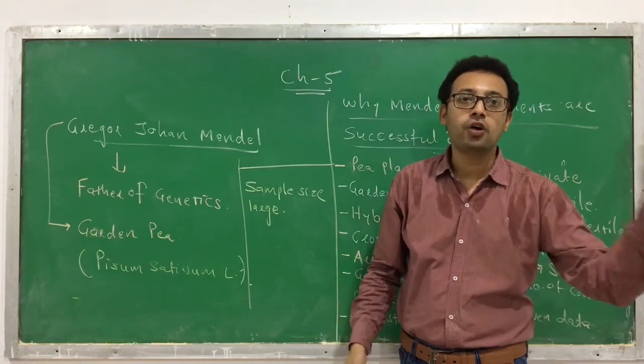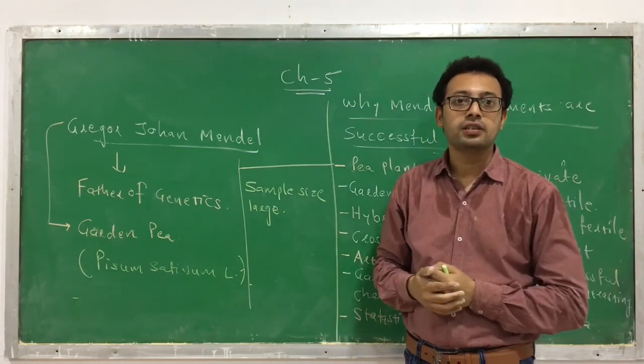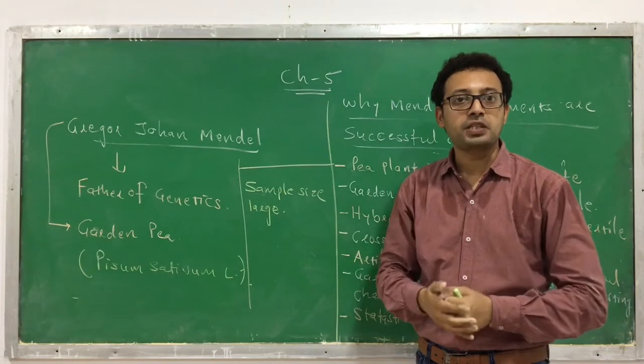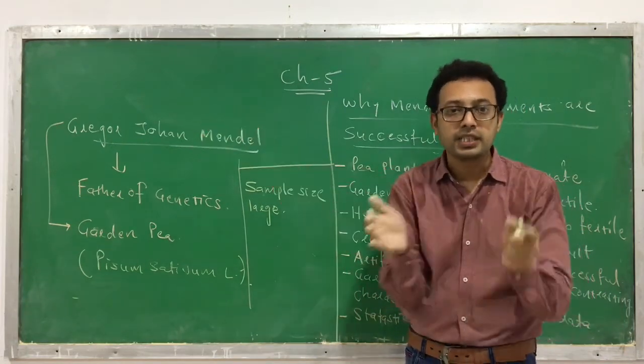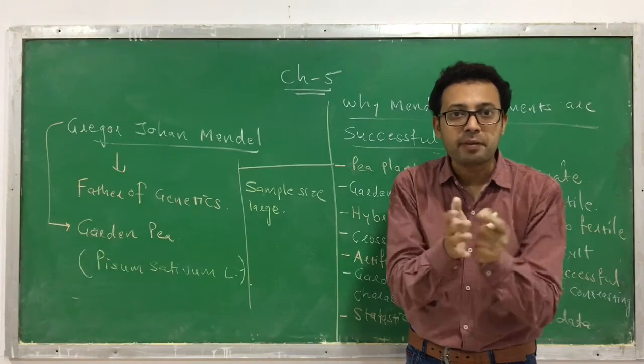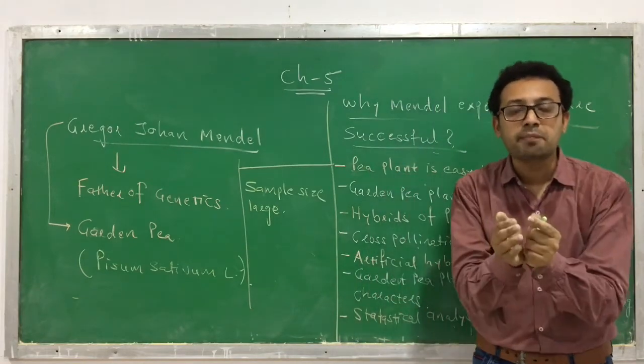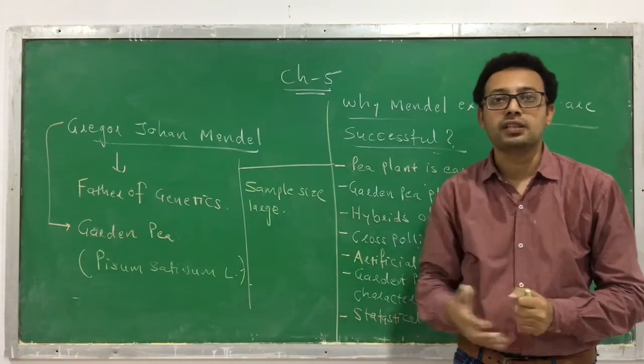Like for an example, all 4 have selected this Narendra Modi. So that indicates that 100% people like it. But that is not the case in the country, because here the sample size is small. So when we are performing the experiment on a small sample size, you might get a false result.